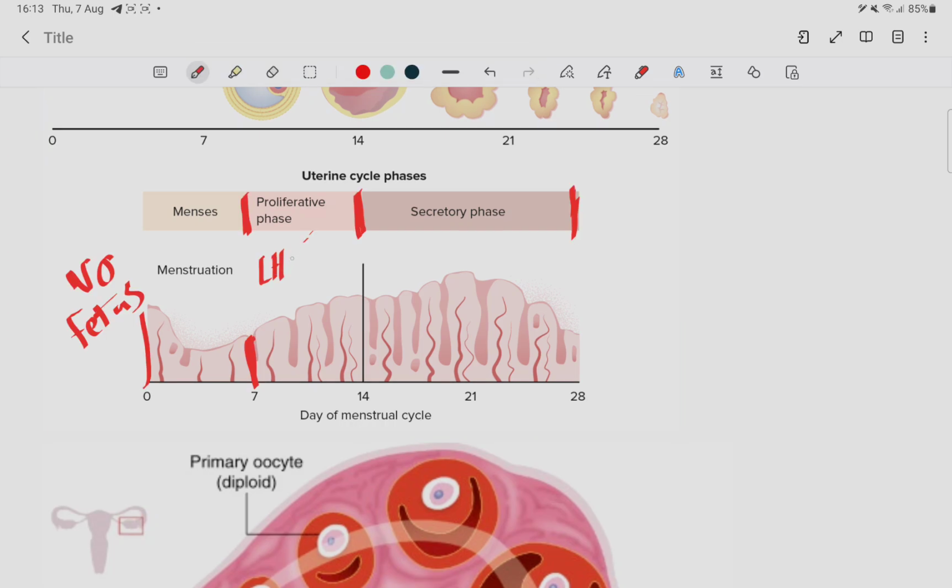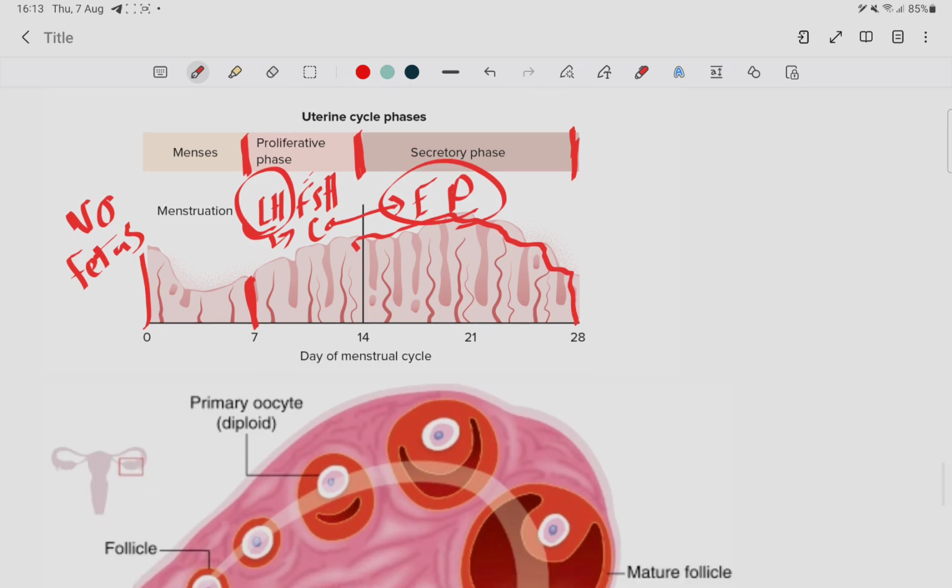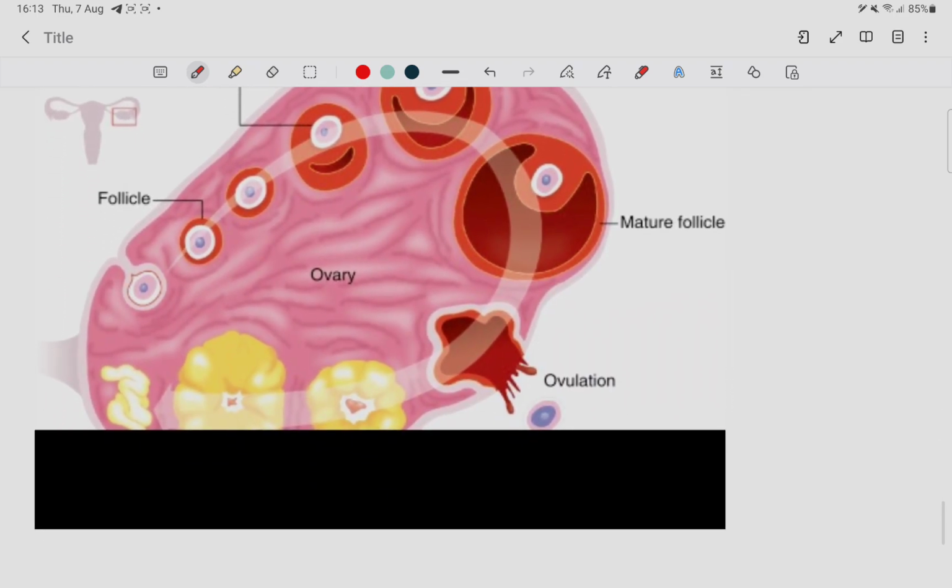and FSH will be released, and this LH will support the corpus luteum. The corpus luteum will secrete estrogen and progesterone in the secretory phase to support the uterine body. This is the follicles, and this is the ovum.